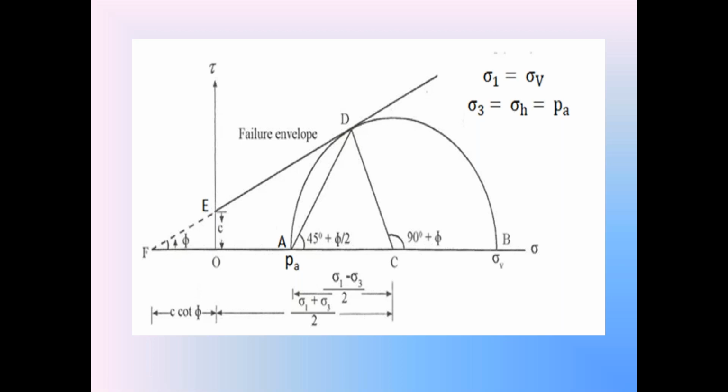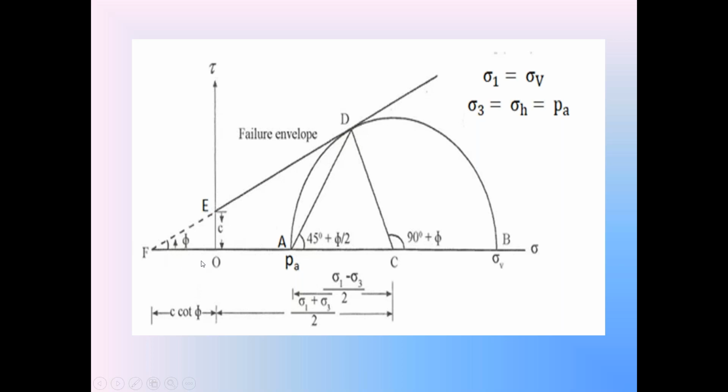What is cot theta? Definition: cot theta is equal to adjacent side by opposite side. Tan theta is equal to opposite side by adjacent side, whereas cot theta is equal to adjacent side by opposite side. So take that right angle triangle OEF in the diagram.